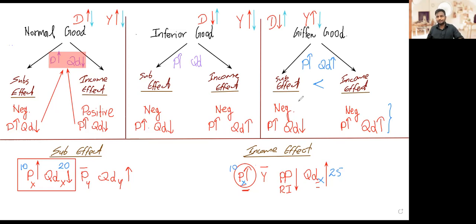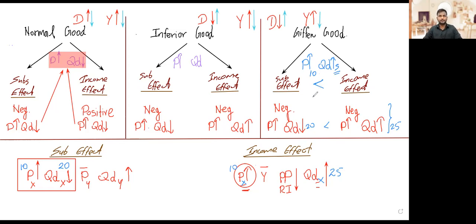We can see that the income effect results in a 25 unit increase. The substitution effect results in only a 20 unit decrease. So there is a 5 unit increase net. When the price goes up by 10 rupees, quantity demanded goes up by 5 units.